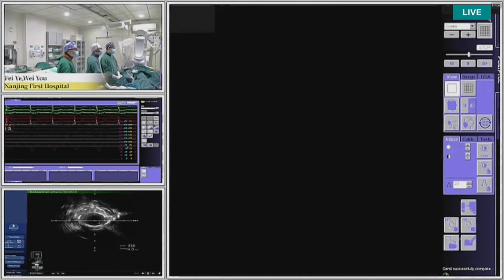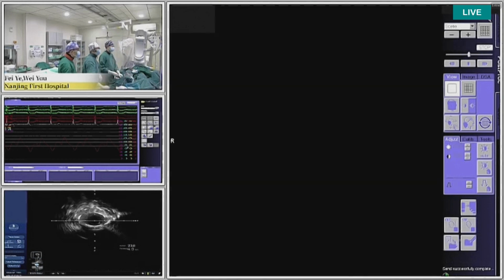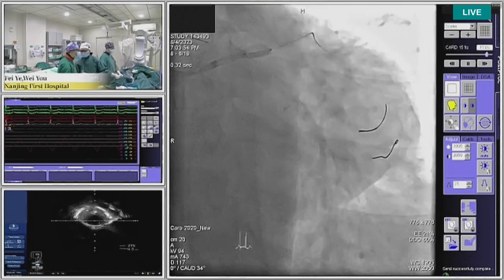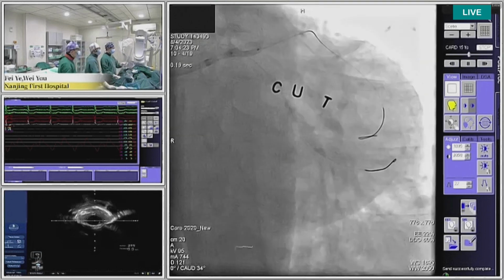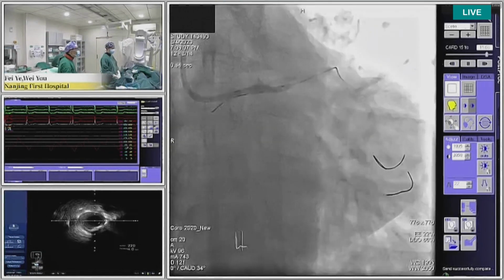Based on our previous strategy, we want to use cutting balloon, but still failed to find any crack of the calcification. So after that, we use shockwave balloon to perform the modification for this calcification.